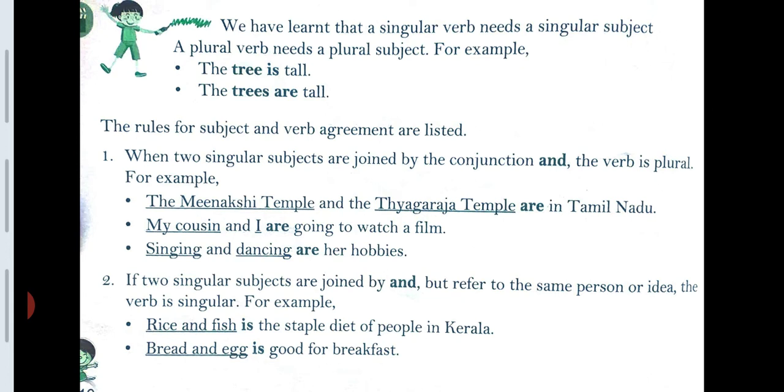Before we start, let's know what is a verb. So a verb is used to denote an action, the condition of the subject, or what is possessed by the subject. So the simple definition of verb is the word that is used to denote an action, the condition of a subject, or what is the possession by the subject.